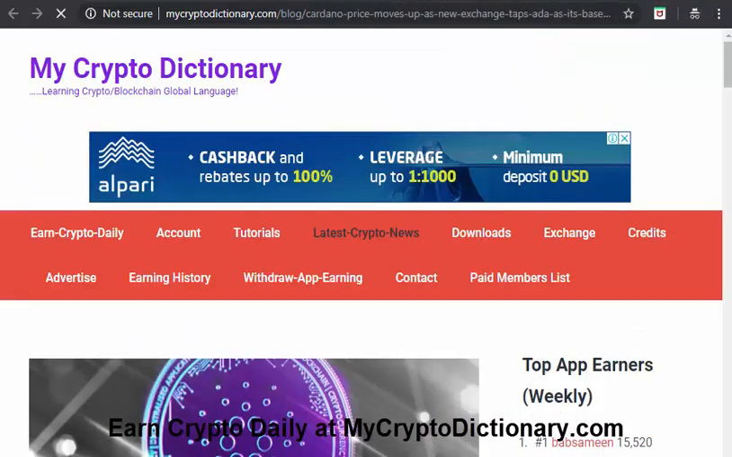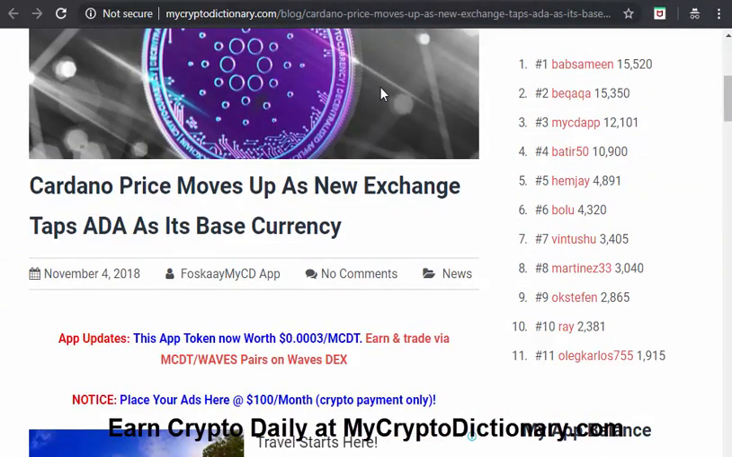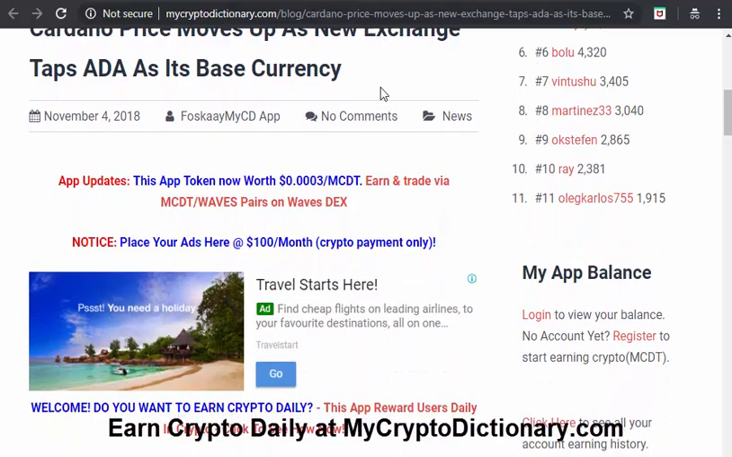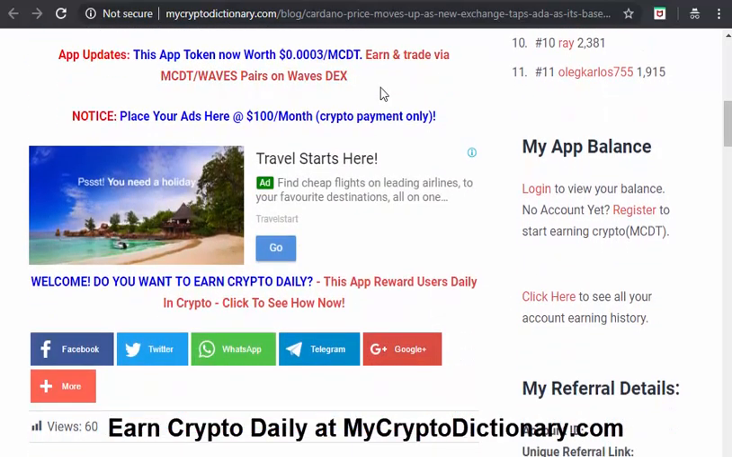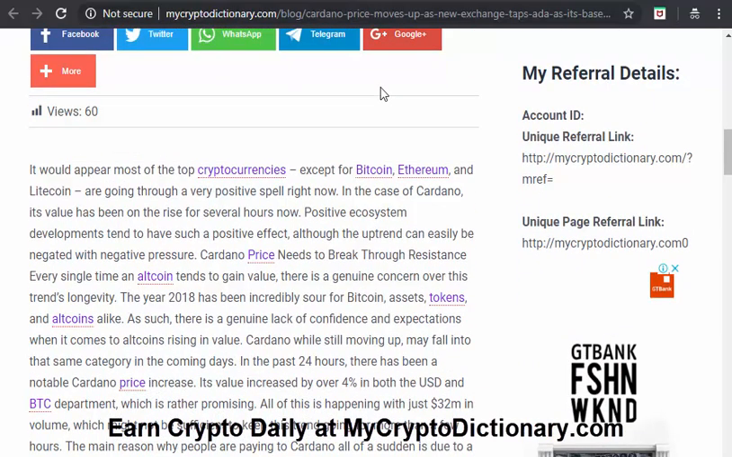Okay. Cardano price moves up as new exchange taps ADA as its base cryptocurrency. Wow, so as usual, when a coin or token gets listed, there's always a kind of push. I think that's one of those things, and it would appear most of the top cryptocurrencies except for Bitcoin, Ethereum and Litecoin are going through a very positive spell.